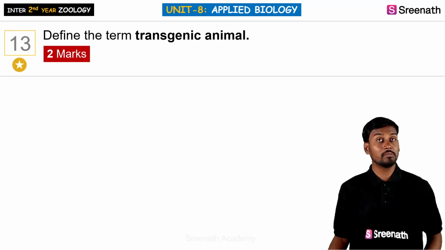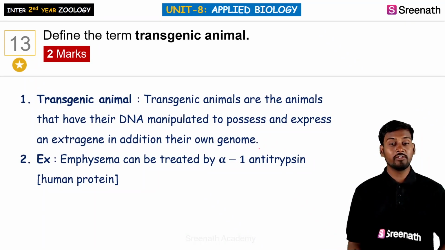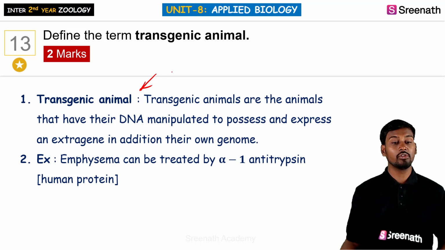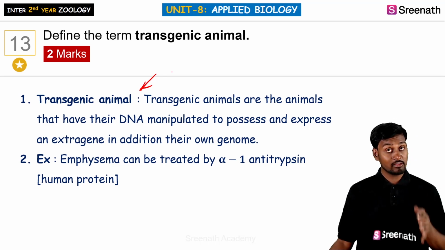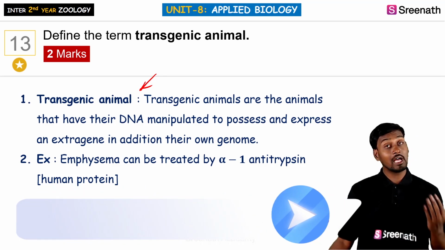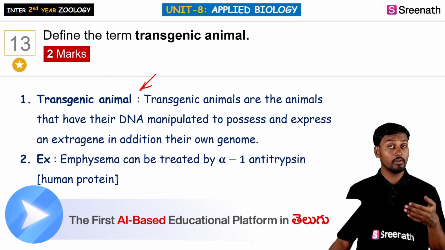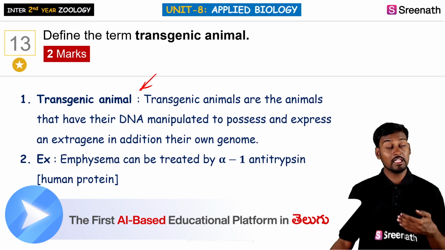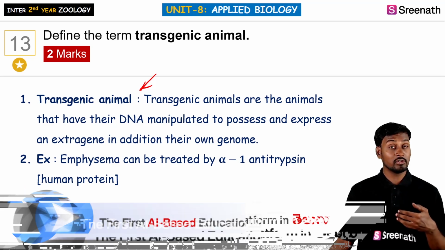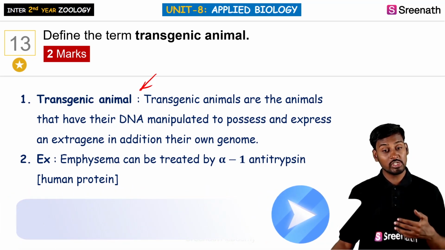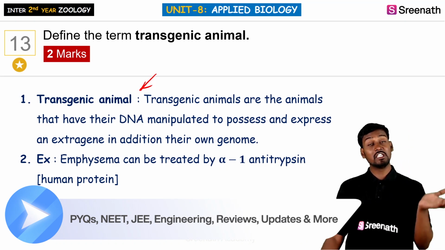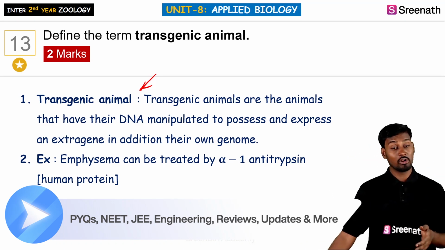So define the term transgenic animals. Here, the transgenic animals are the animals which are generally expressing DNA which is from another source. So any organism is called a transgenic organism based on its creation. These are organisms which are not only expressing their own genome, they also consist of a gene which they obtain from another organism.